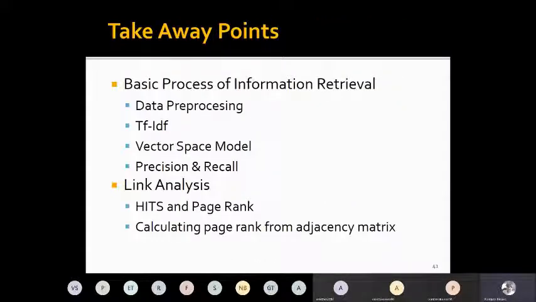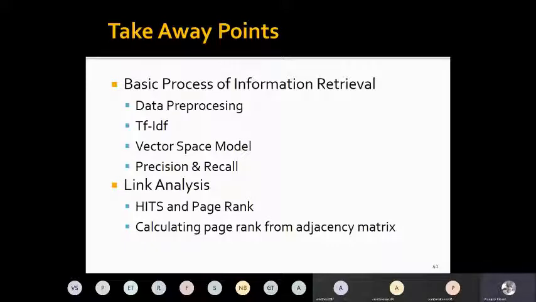So these are today's basic takeaway points. We talked about data pre-processing, the concept of term frequency and inverse document frequency. And we introduced the vector space model and the very important concepts of precision and recall.